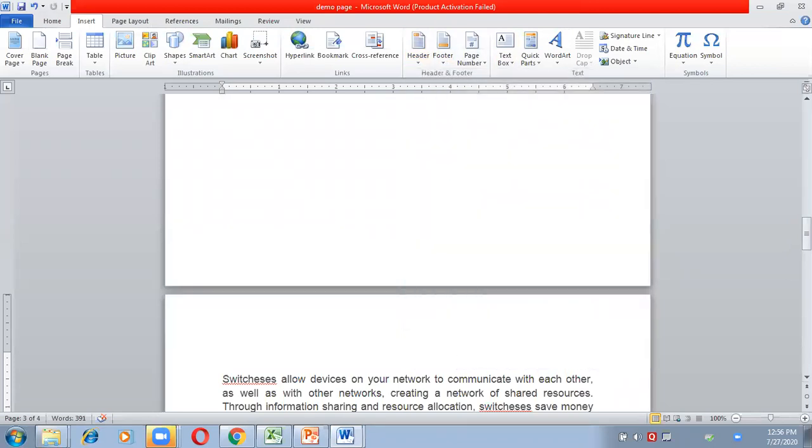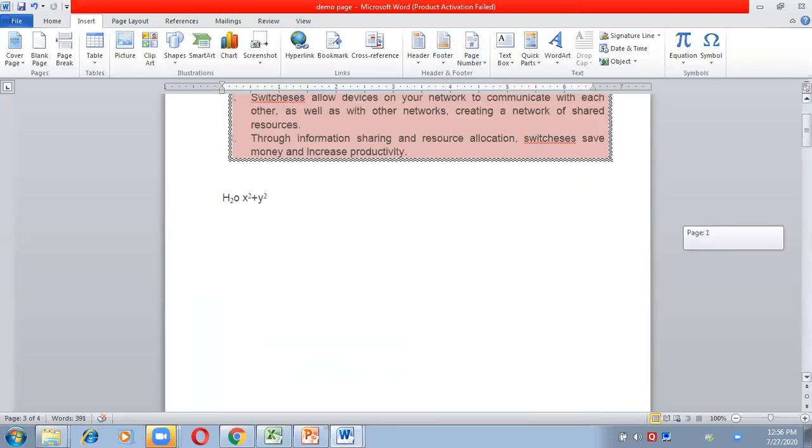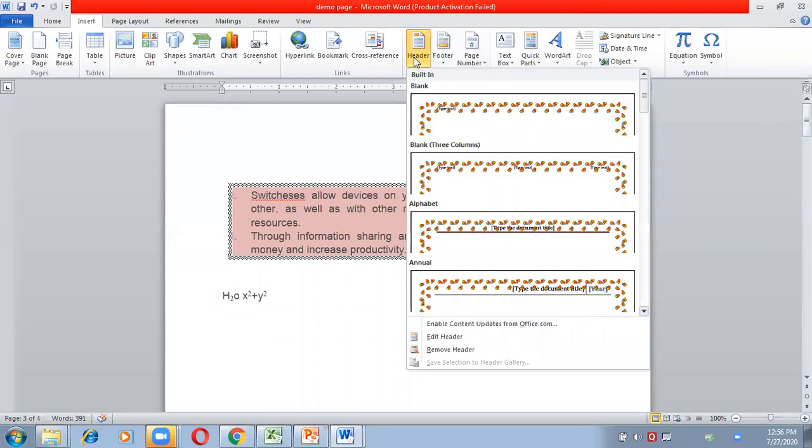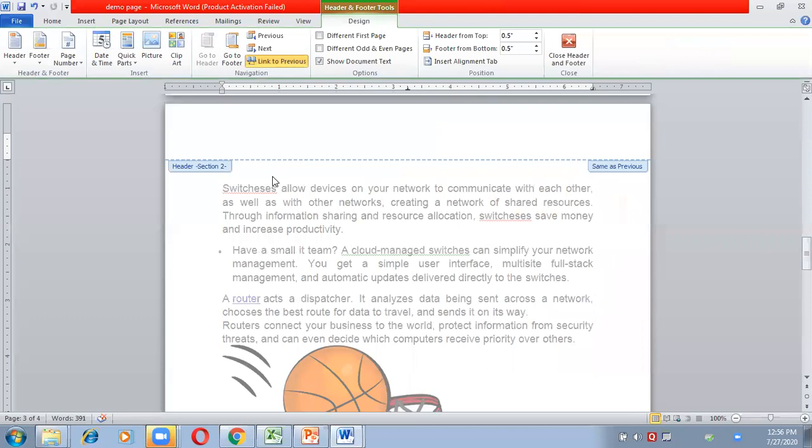First remove your headers. Now insert the headers again. This is section 2 header.